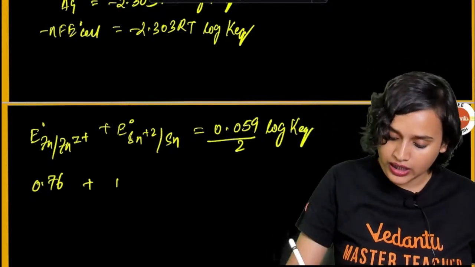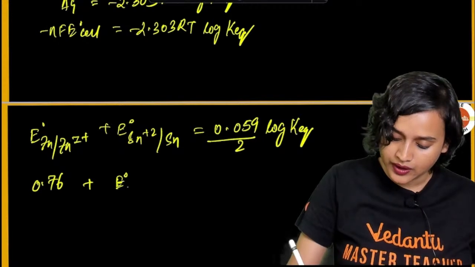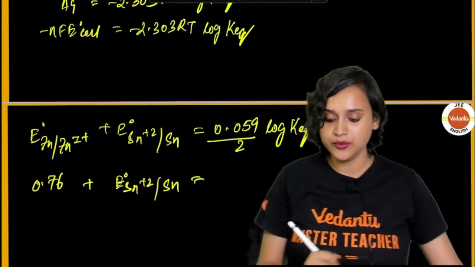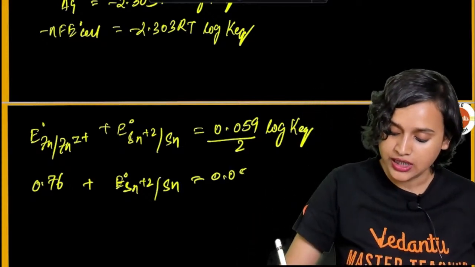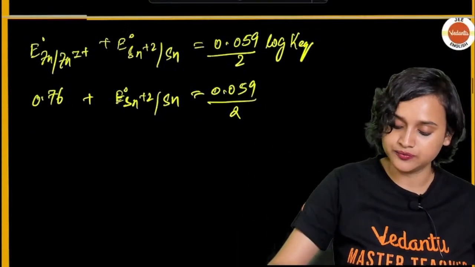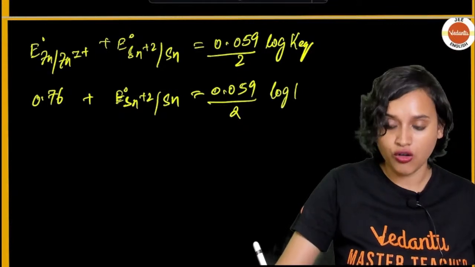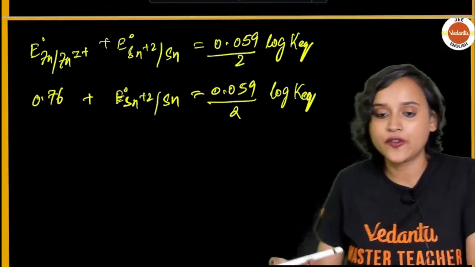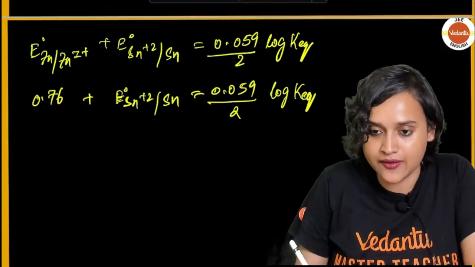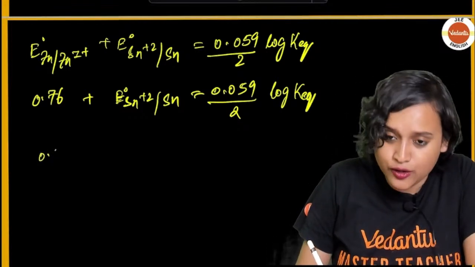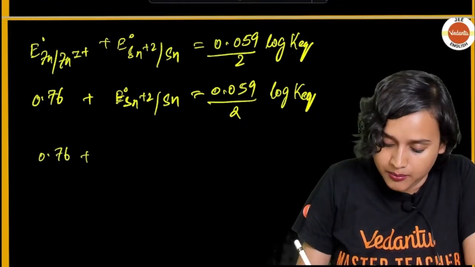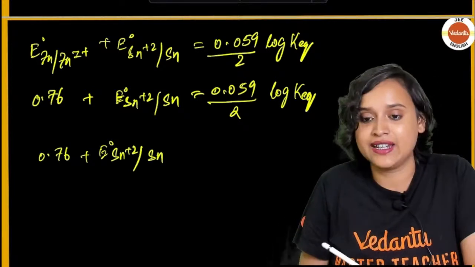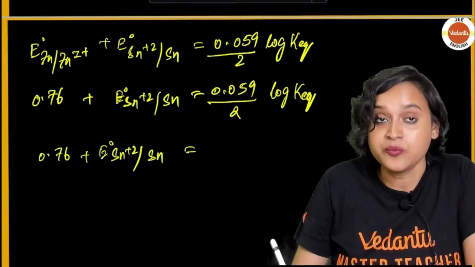Plus, now E naught Sn2+ to Sn. This value we do not know. We have to calculate. So 0.059 divided by 2 log KEQ. Okay. Now from here we can calculate it. 0.76 plus E naught Sn2+ to Sn is equal to